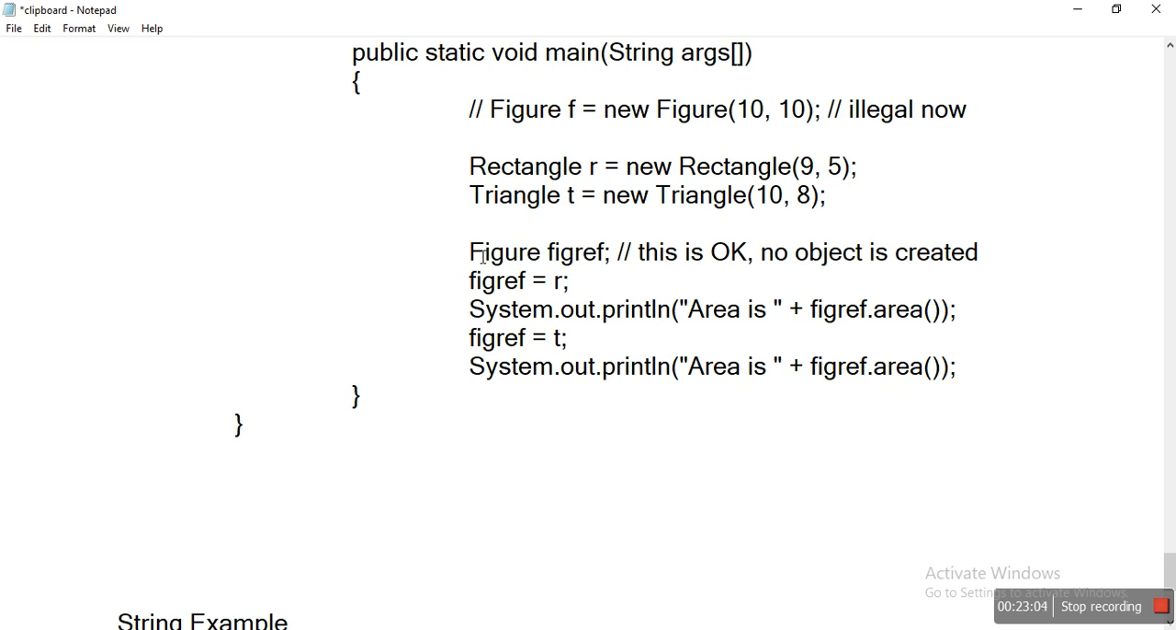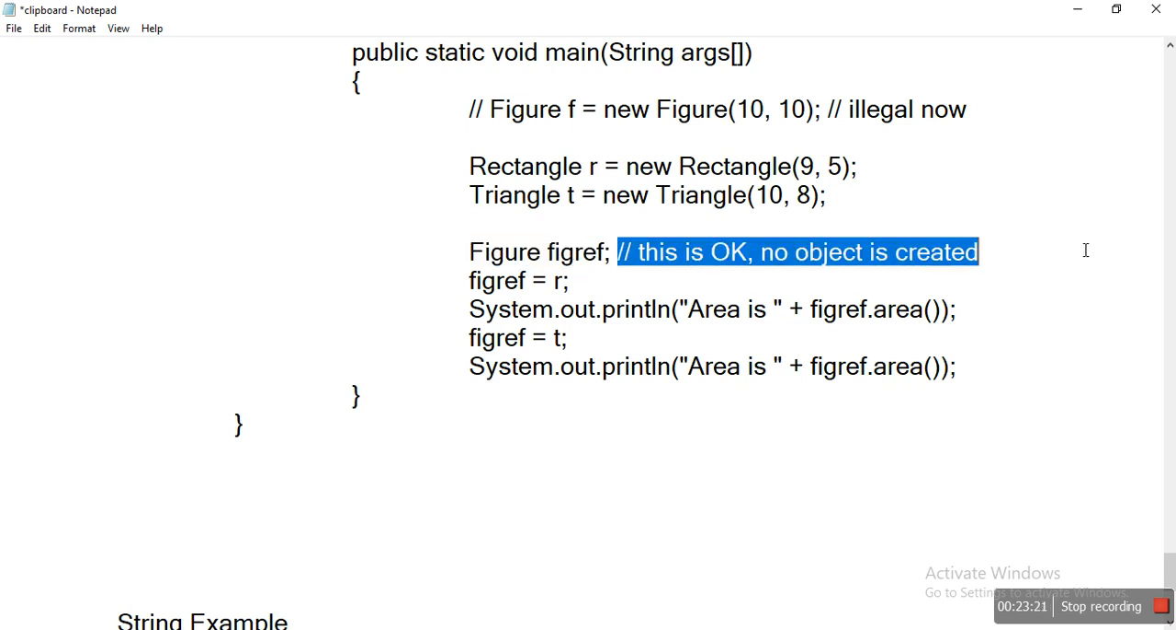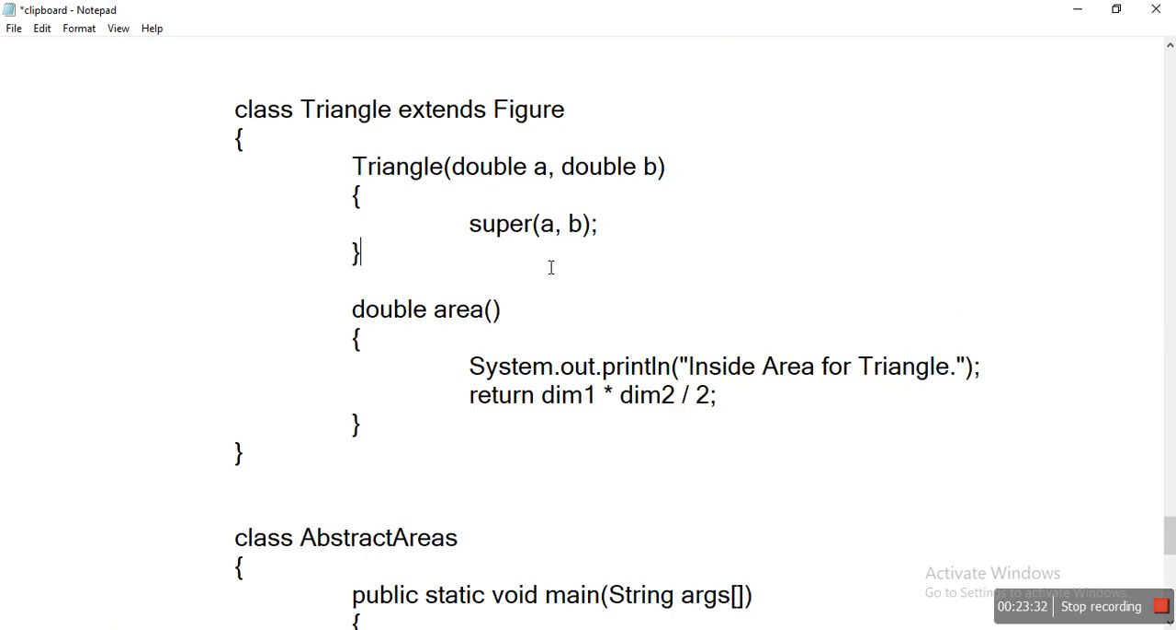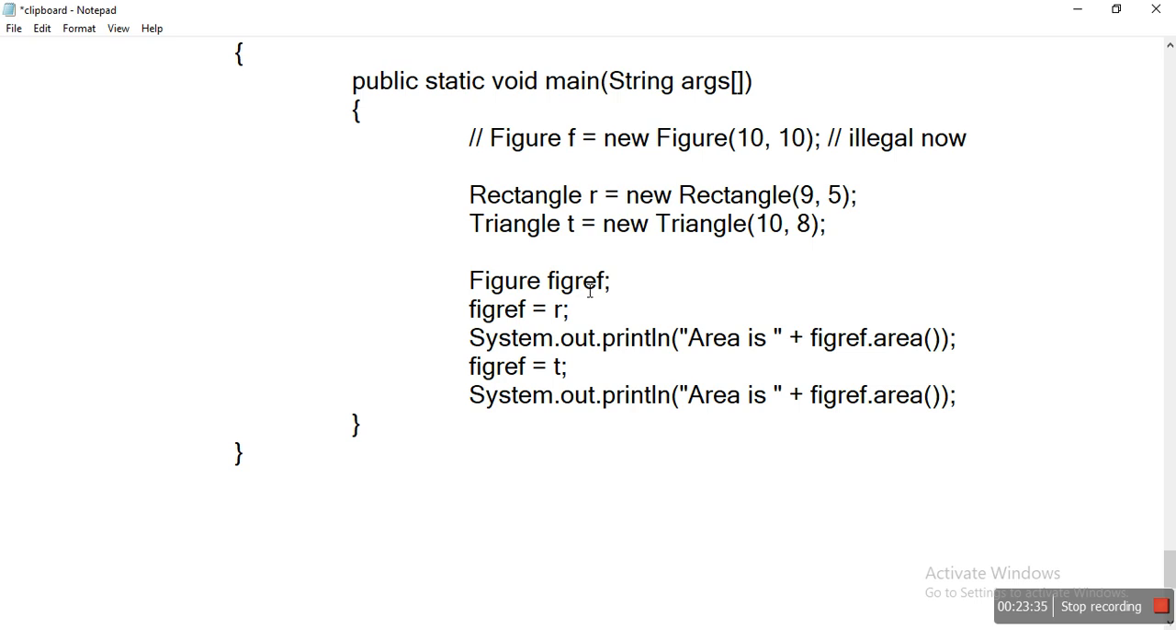As I said, we discussed one condition: we cannot create an object for this abstract class. This is right, but here we created a figure ref. Figure ref creates only a reference variable, not an object. This is considered a reference variable. I'll remove this.